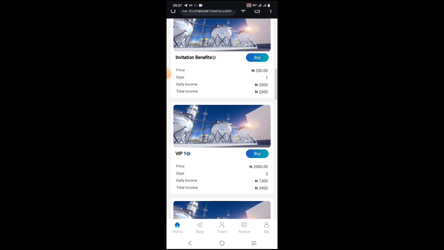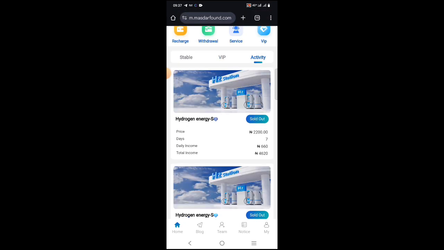Then these activities come once in a while. Yes, it often comes, but not that much. This one dropped yesterday and you can see it's already sold out. So that's why I say you should join the Telegram group, so that you will know when the next activity is coming up, so that you'll be able to buy and earn also.